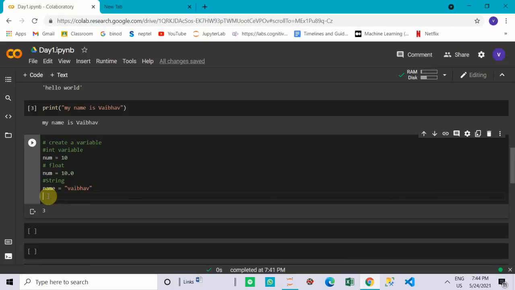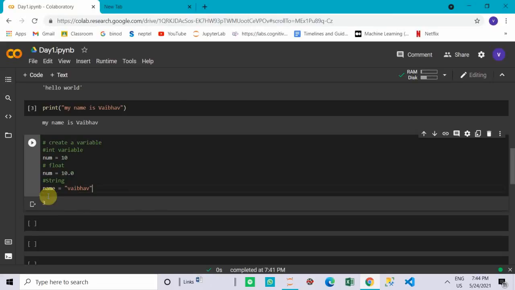The variable name should not start with numbers. The variable name must not contain any special characters other than the underscore. And variable names should be very specific to that program, that function or module. So that's all about variables.